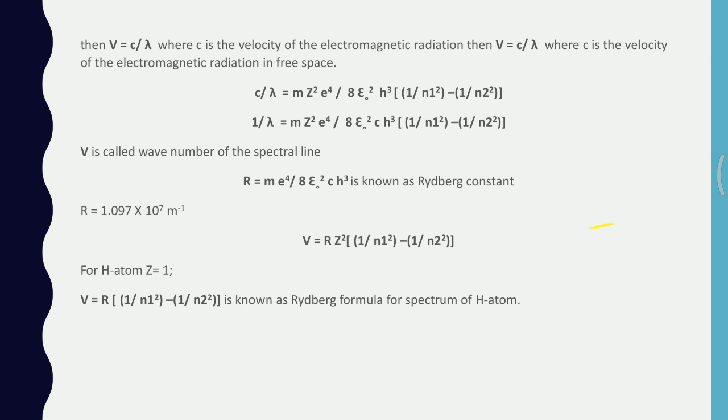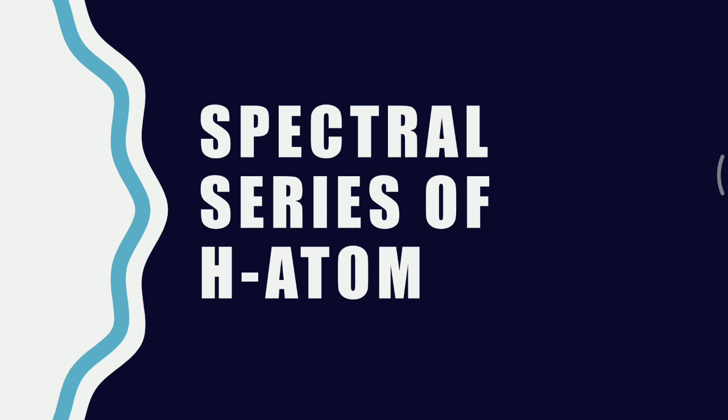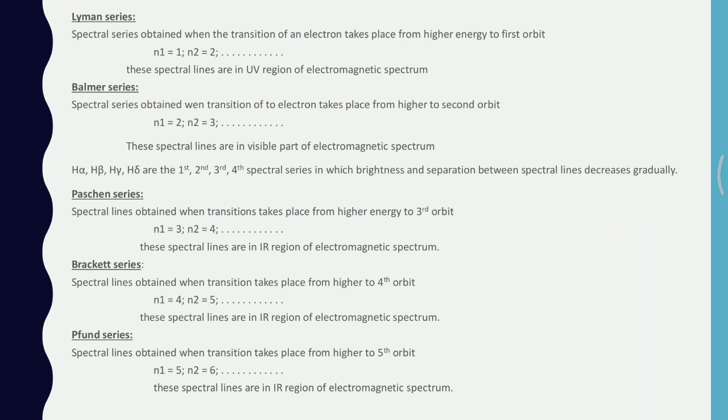Now we shall understand what the spectral series of hydrogen atom are. There are 5 spectral series of hydrogen atom, namely the Lyman series, Balmer series, Paschen series, Brackett series and Pfund series. When the transition of an electron takes place from a higher energy state to the first orbit, these spectral lines are said to be the Lyman series, which is in the ultraviolet region of the electromagnetic spectrum.